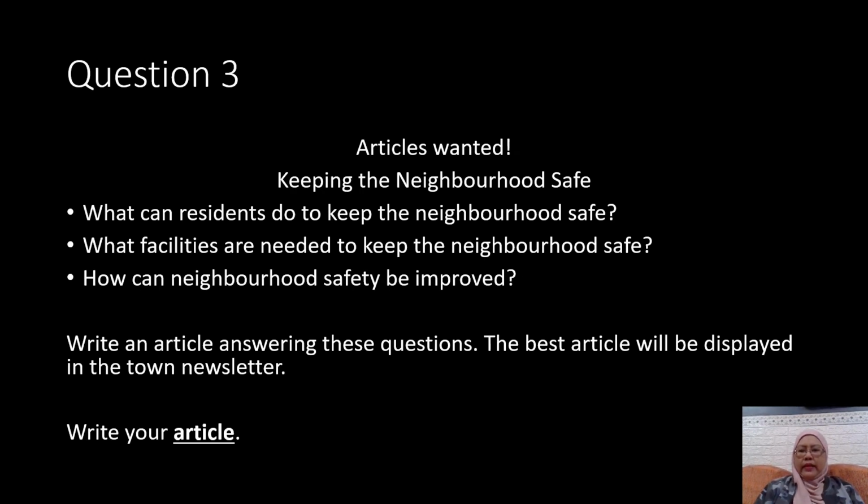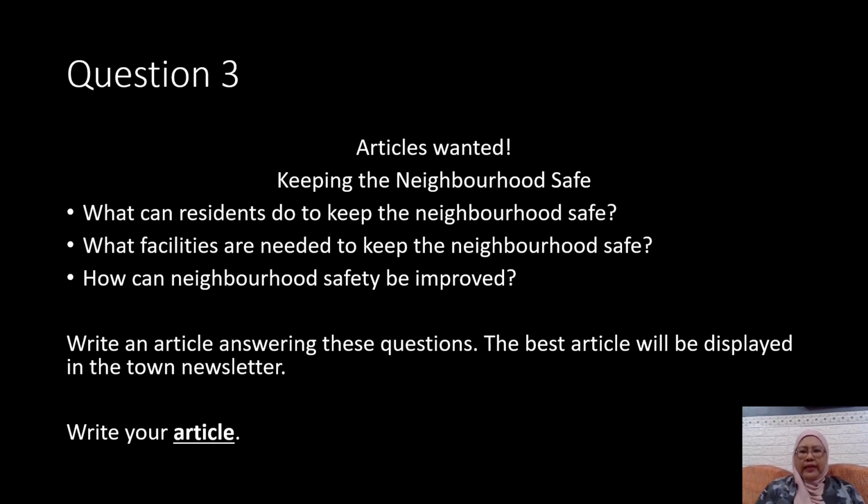Let's look at the sample of question 3 for this part. Articles wanted. Keeping the neighborhood safe. What can residents do to keep the neighborhood safe? What facilities are needed to keep the neighborhood safe? How can neighborhood safety be improved? Write an article. By answering these questions, the best article will be displayed in the town newsletter.